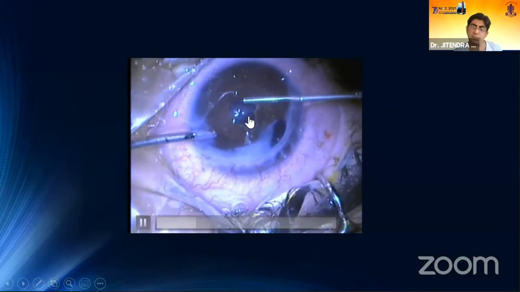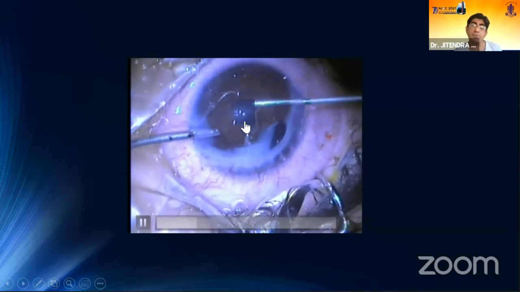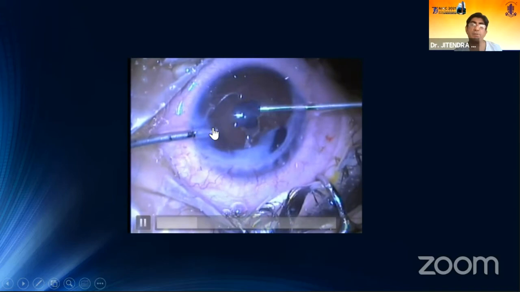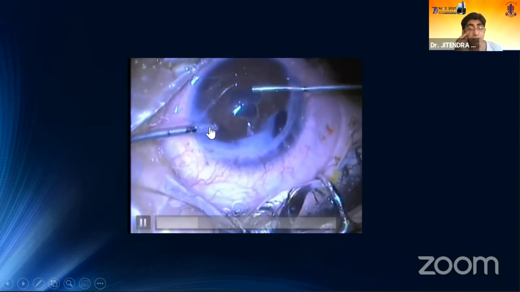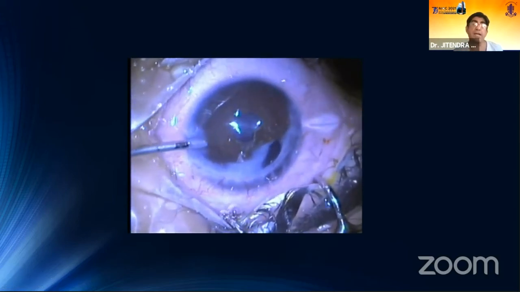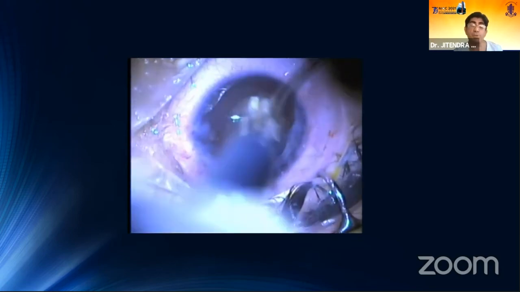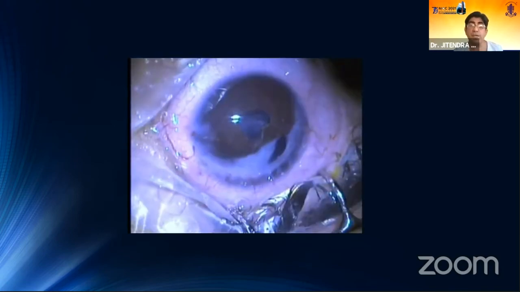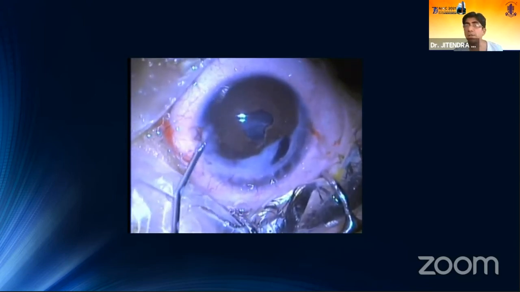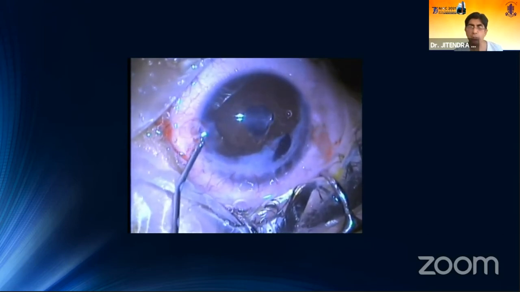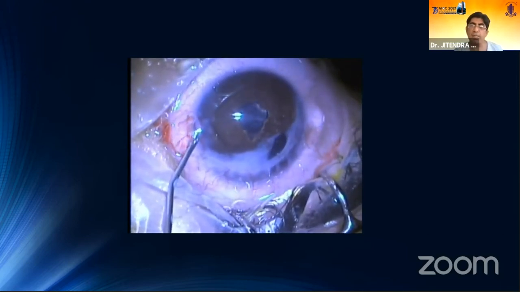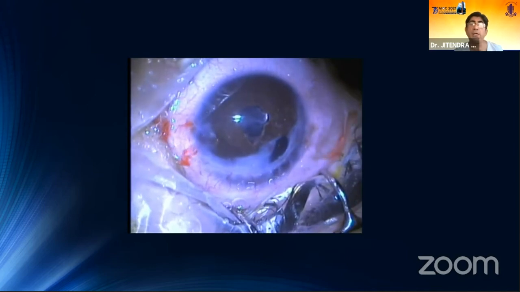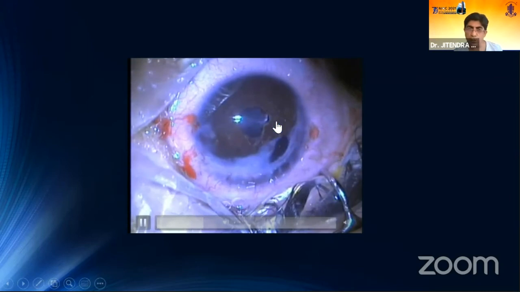And this is a nice central opening, but without doing the surgical capsulotomy, it would have been difficult. So it is very important to understand that when we are doing pediatric cataracts which are traumatic, we should not try to put an IOL in the same sitting. I mean, if we are comfortable and if there is enough space, it is always good to put one. But if we are not comfortable, we can do an aphakia and then think of implanting a posterior chamber IOL, or we can do a posterior optic capture of the IOL in a traumatic cataract. Now this is a good opening, but we can't do anything from this opening.